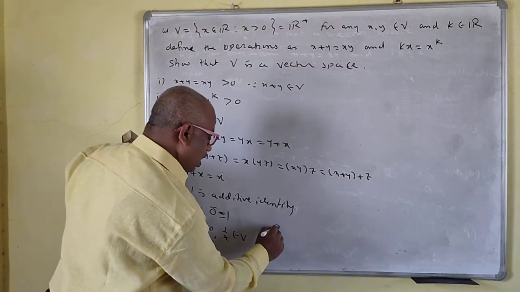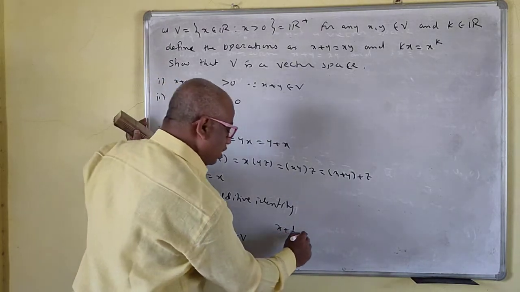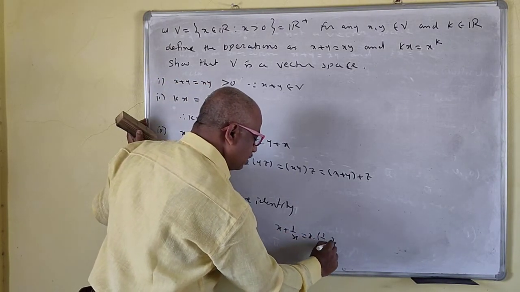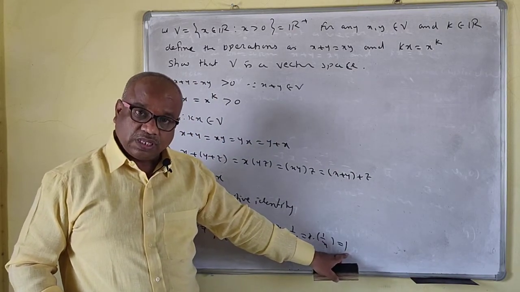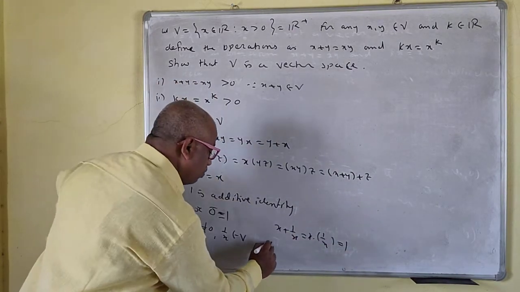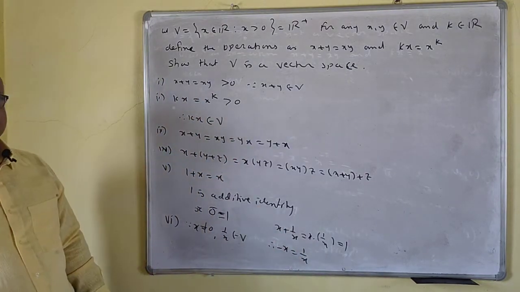So x plus 1 by x is x into 1 by x, which is 1, and 1 is the additive identity. Therefore minus x is equal to 1 by x.